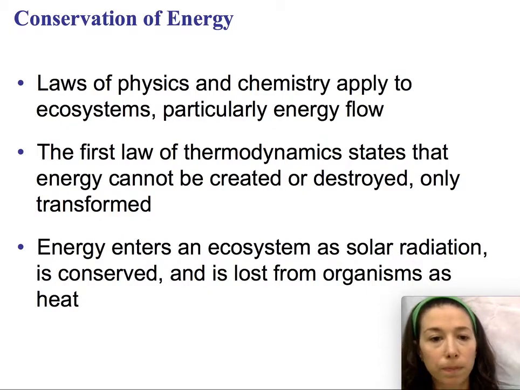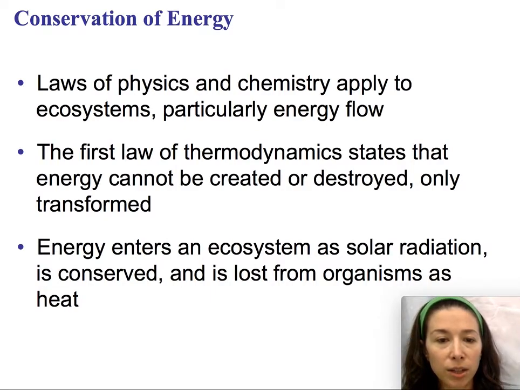one form to another. We receive energy into our Earth, into our ecosystem, as solar radiation from the sun, and that energy is transformed by plants into matter. So plants take sunlight and convert that to actual physical matter. So that energy is conserved, and as other animals eat the plants that have captured that solar radiation, those molecular bonds will be broken, and that's the second law of thermodynamics. We're going to lose some energy as heat and contribute to the disorder of the universe.